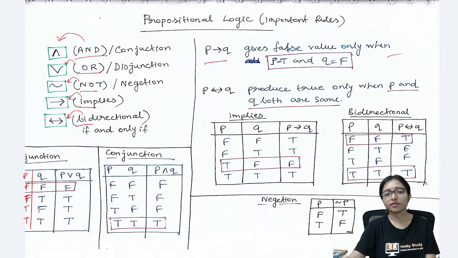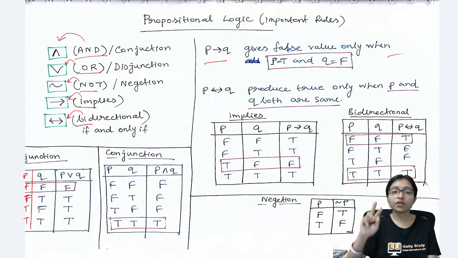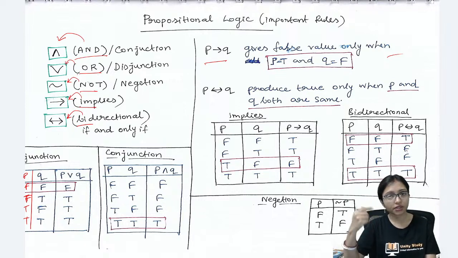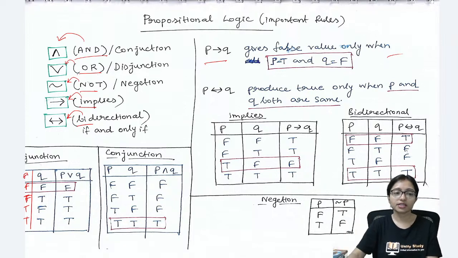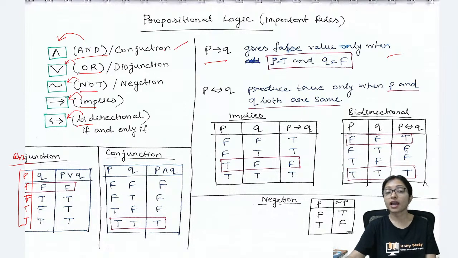And means what? Whenever you are writing and, when both are true, then only and will give you 1, otherwise all are 0. So 0 0 is also 0. You can see this and table. This is called conjunction. And means conjunction and or means disjunction.